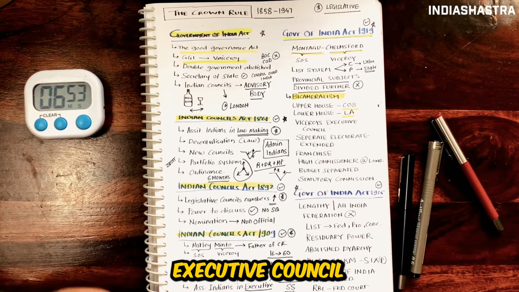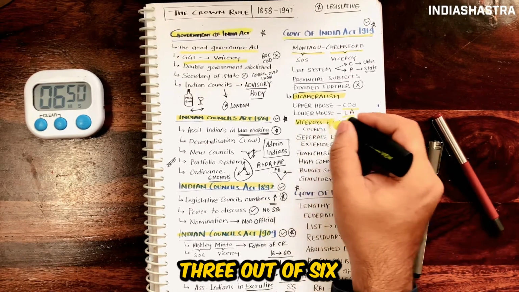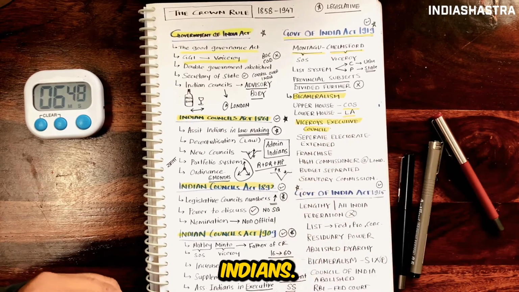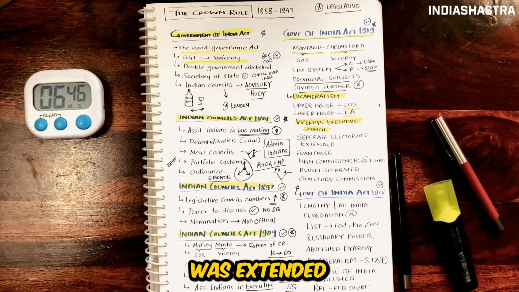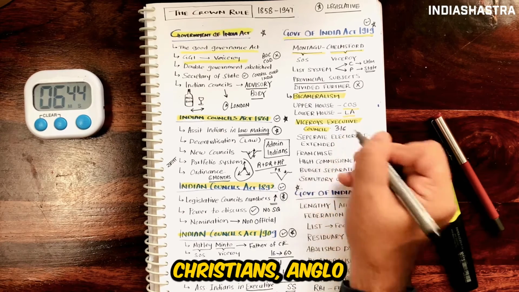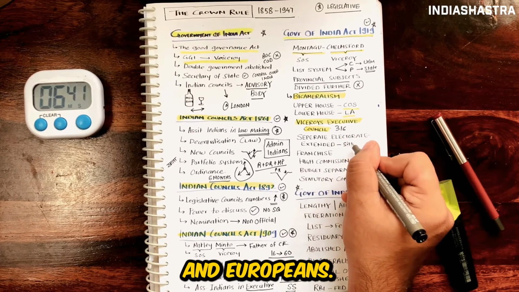In the Viceroy's Executive Council, there was reform there. Three out of six members should be Indians. Also, a separate electorate was extended for Indian Christians, Anglo-Indians and Europeans.